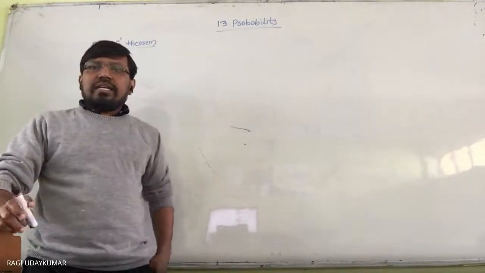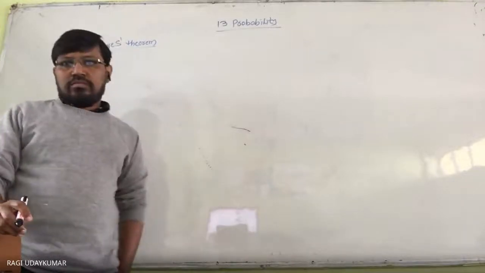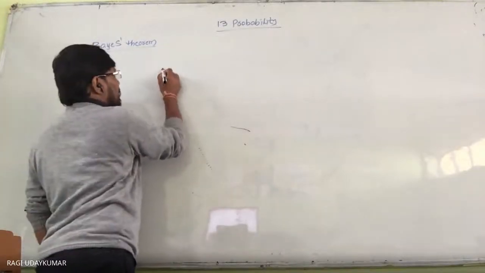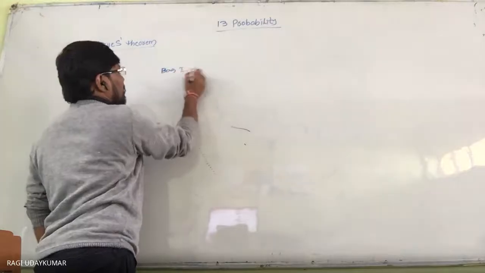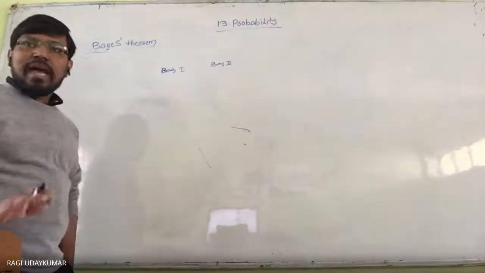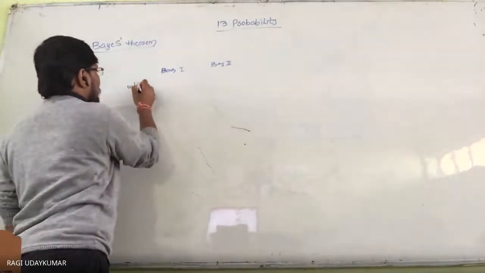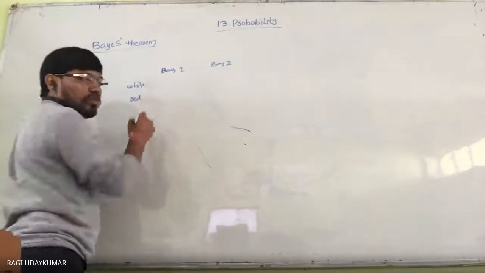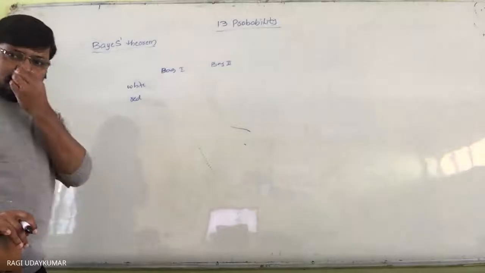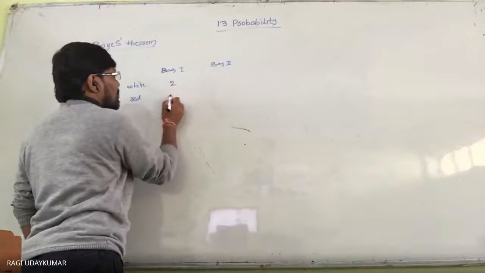So let us take one example. There are two bags, bag one and bag two. In bag one, there are two white balls and three red balls.